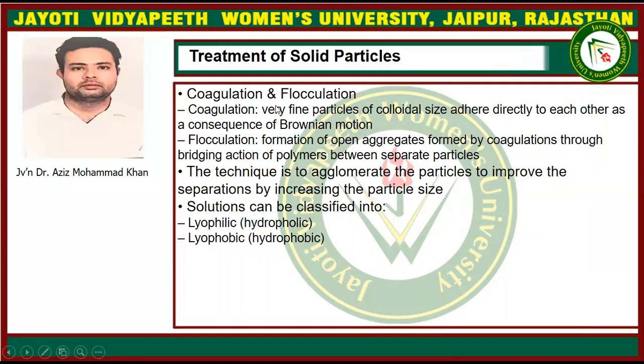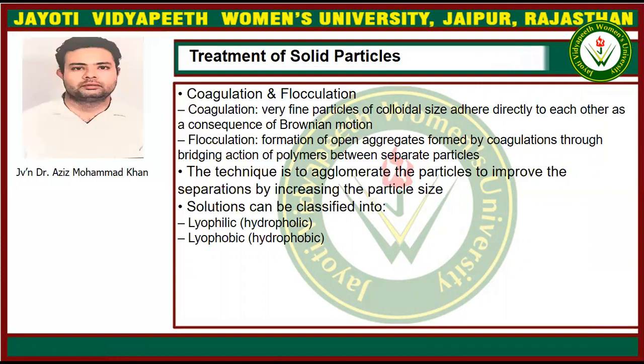What is coagulation? It is when very fine particles of colloidal size adhere directly to each other as a consequence of Brownian motion. And what is flocculation? Flocculation is the formation of open aggregates formed by coagulation through the bridging action of polymers between separate particles.